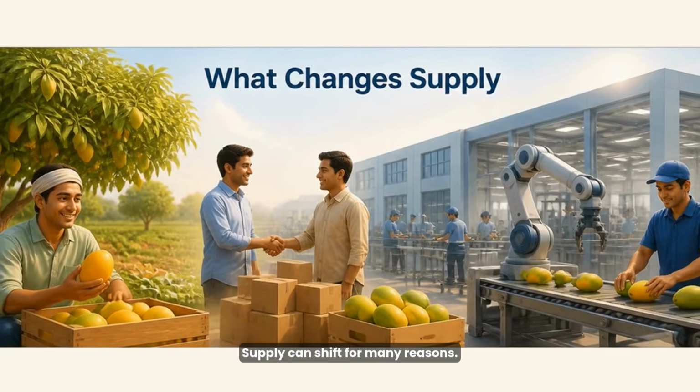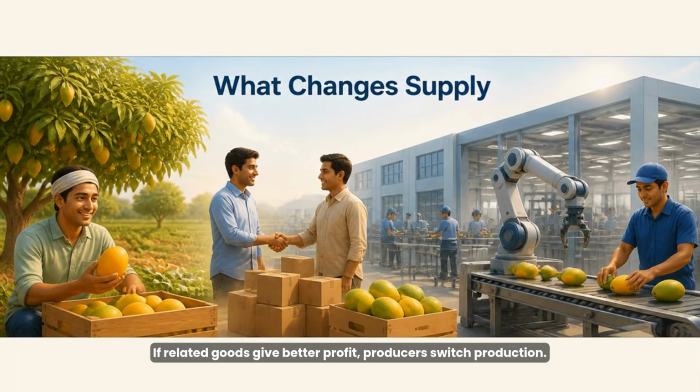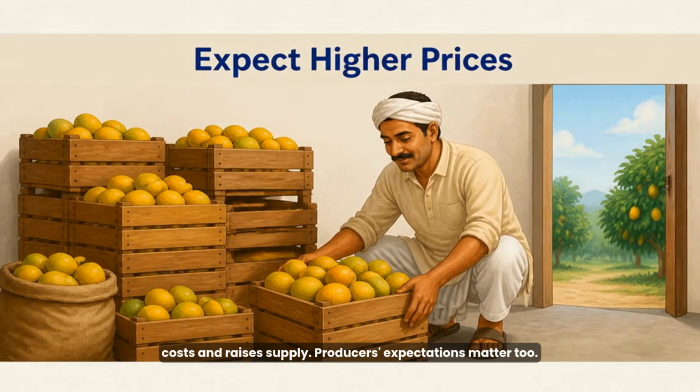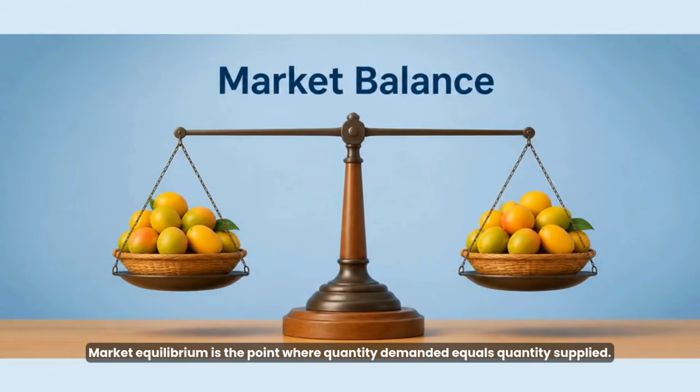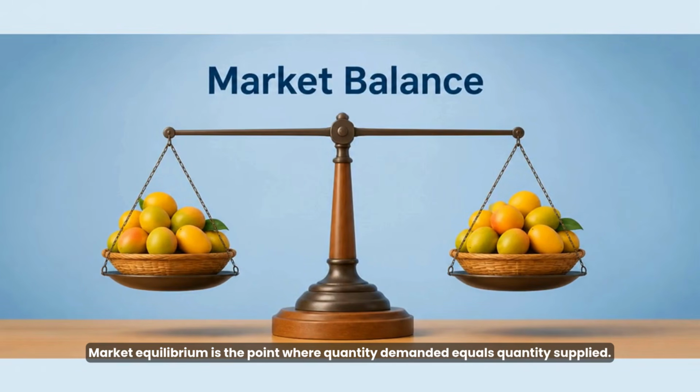Supply can shift for many reasons. If related goods give better profit, producers switch production. More sellers increase supply, while better technology lowers costs and raises supply. Producers' expectations matter too. If sellers expect higher future demand or prices, they may hold back supply now to sell later at higher prices. Market equilibrium is the point where quantity demanded equals quantity supplied.